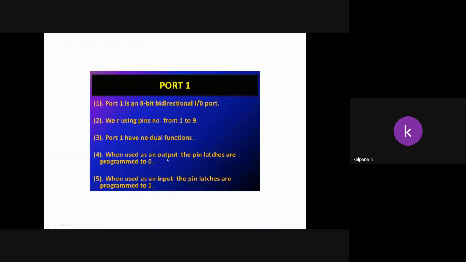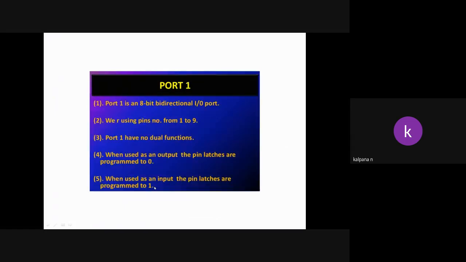Port pins are used as output when the pin latches are programmed to 0. When all the pins go to 0, these pins are used as output. If they go to 1, logic 1 means input. Always remember, 1 means input and 0 means output in all the ports. If all the port pins are logic 0, all are used as output lines. If they go to 1, all are used as input lines.